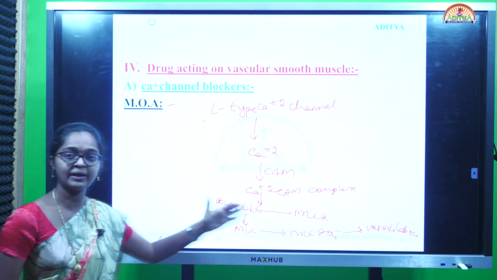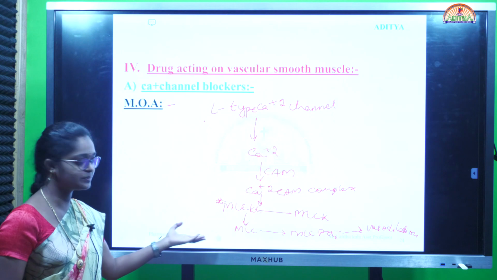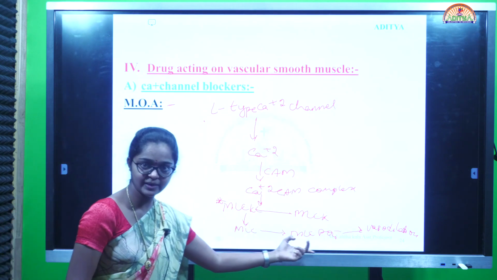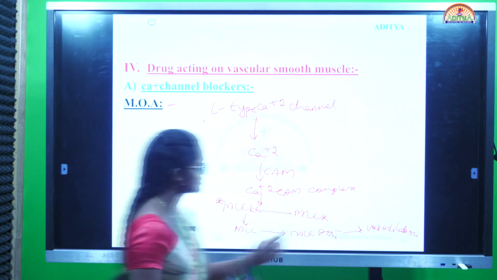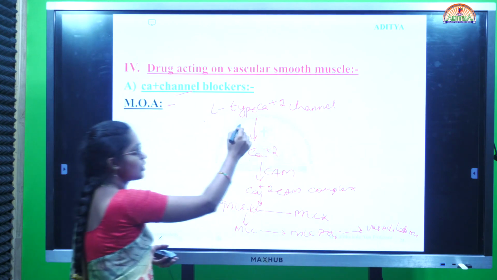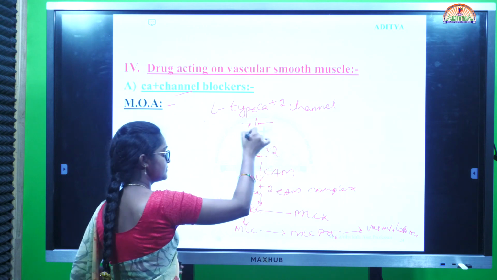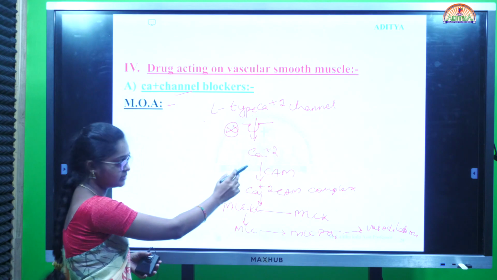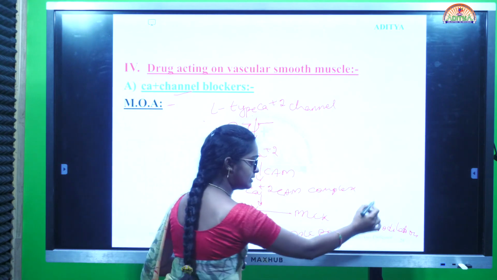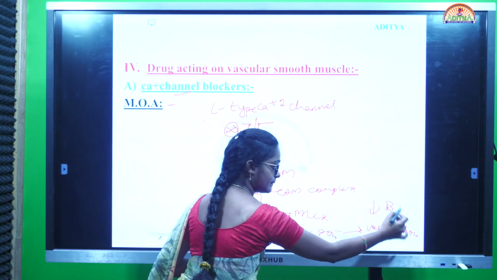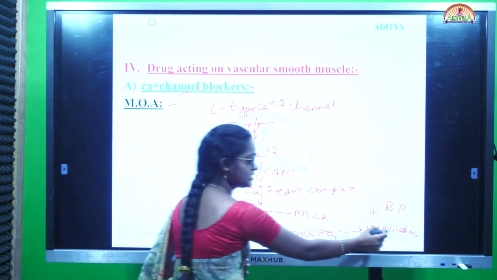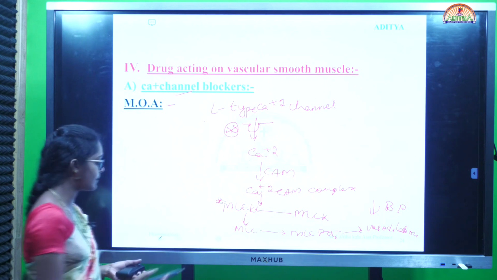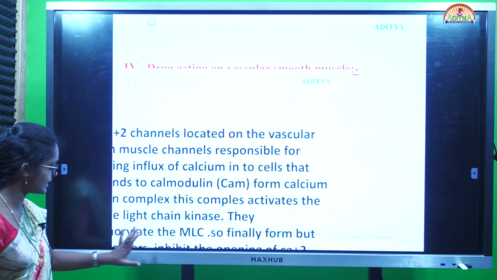It converts the myosin light chain kinase into active myosin light chain kinase and releases the myosin light chain, which is phosphorylated to myosin light chain phosphate, causing vasodilation. Here calcium channel blockers inhibit this step. So there is no conversion of L-type calcium channels into calcium, which leads to a decrease in BP. Here vasoconstriction occurs, so we add calcium channel blockers to decrease BP. This is the mechanism of action of calcium channel blockers.